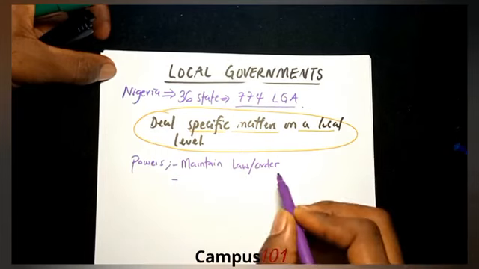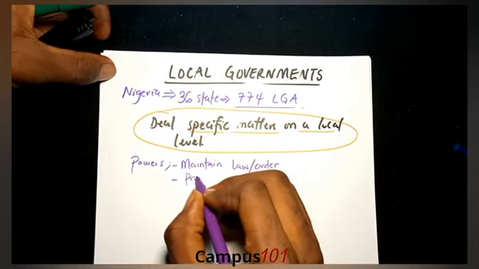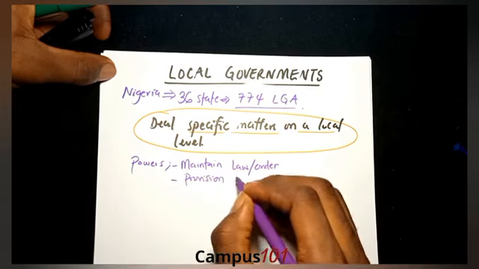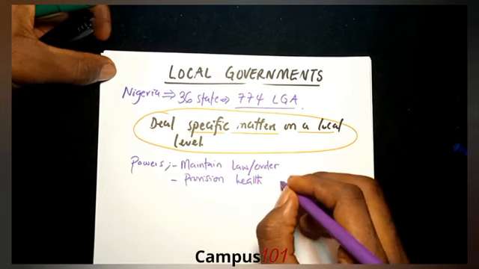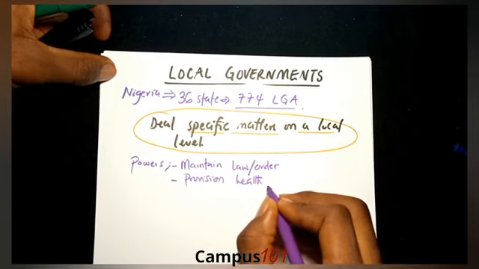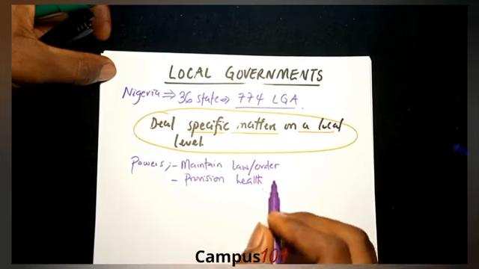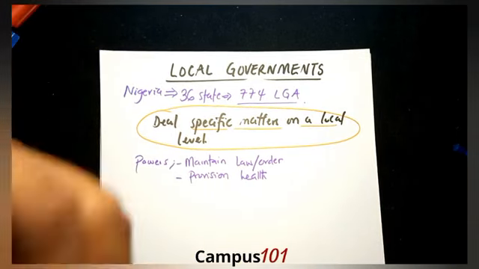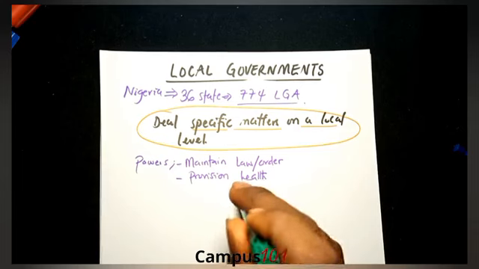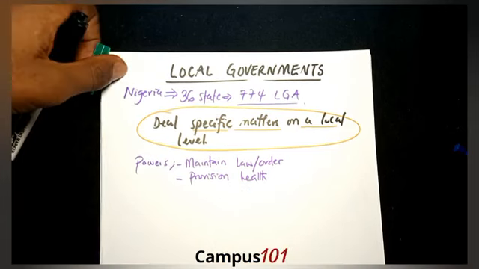So law and order. The next thing is they must provide, and this is very important, provision of healthcare, and also maintain that healthcare. So healthcare, law and order is very, very important in the local government. Without this, you cannot say there's a local government. The other powers of local government exist, but this is very critical for you to remember as regards your exam.